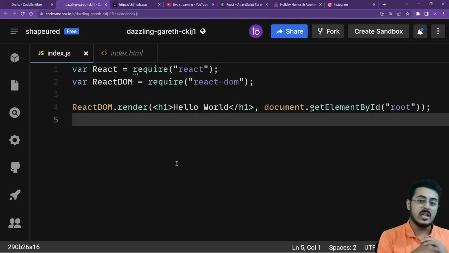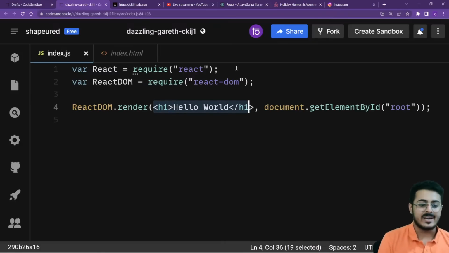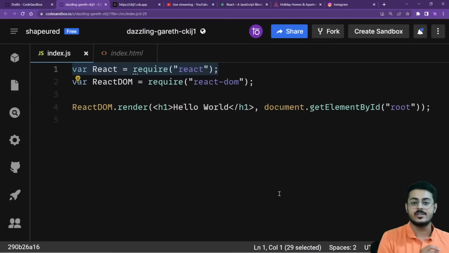It has all the properties of JavaScript plus some additional properties that help you write the JavaScript code with a bit more ease, but you are also able to put your HTML code right over here. So as you're able to see, we have the HTML. Now why is this happening? React, the module that you're requiring right over here, also contains a compiler called Babel.